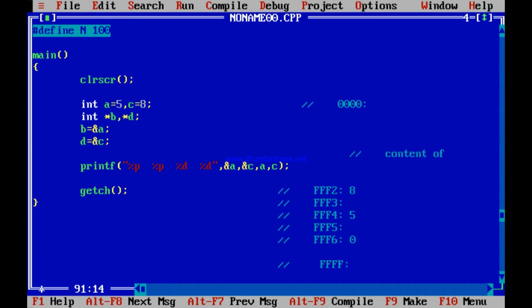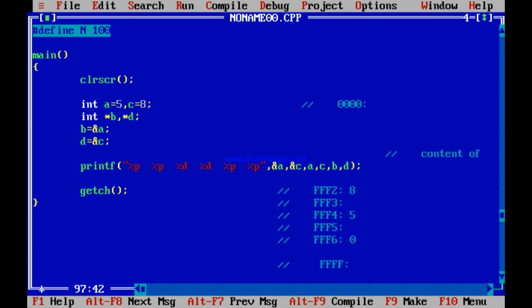If I store the address of c in d, then I can also print d and see what it prints. I can also print b and see what it prints. But b and d are what? b and d are addresses. So they are %p. Two more addresses I am trying to print, that is b and d. See, a is 5.